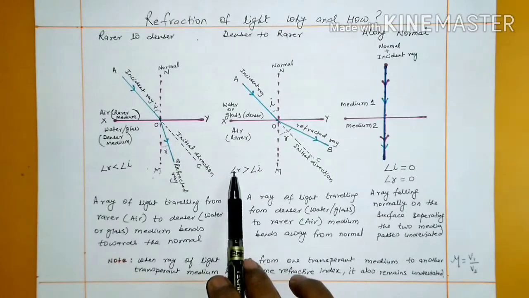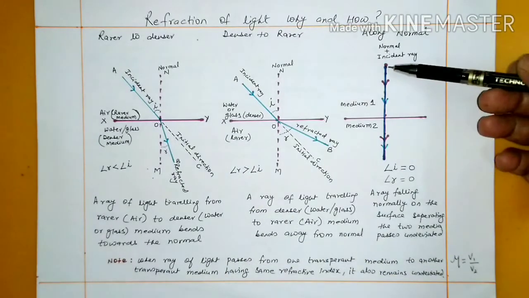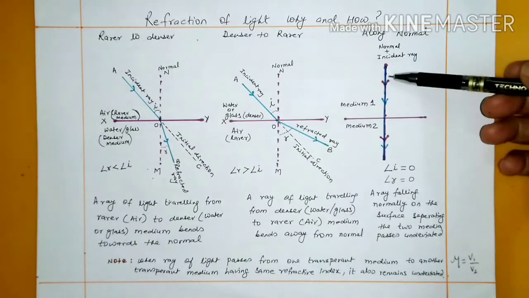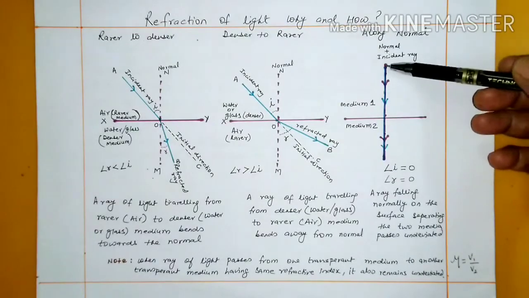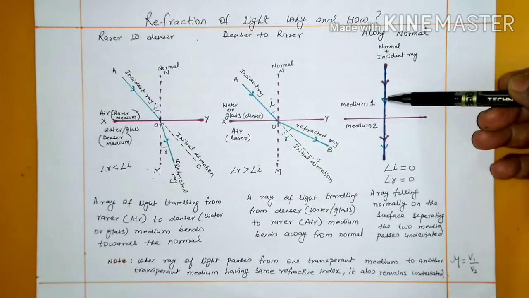In this case, both the angle of incidence and the angle of refraction are 0, because the incident ray and the normal are along the same line. So there is no angle between them, the angle is 0.